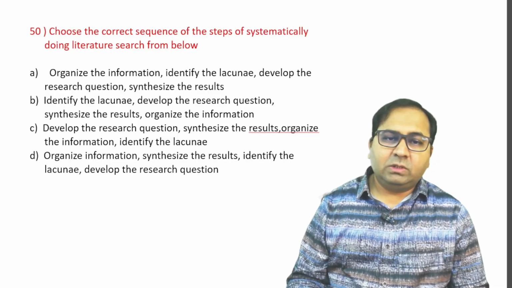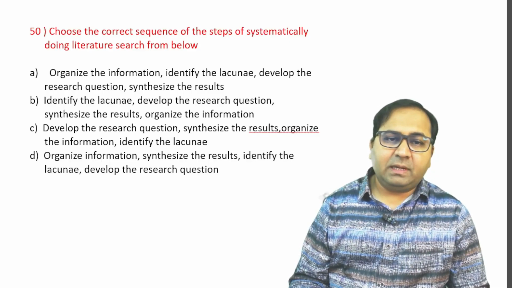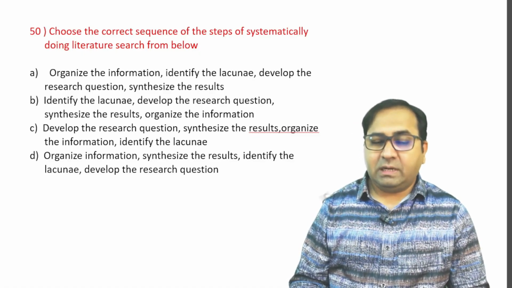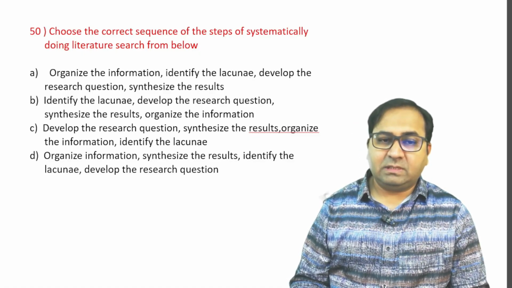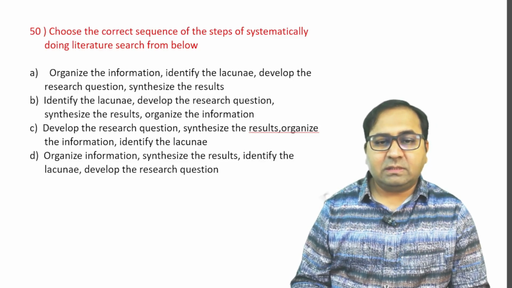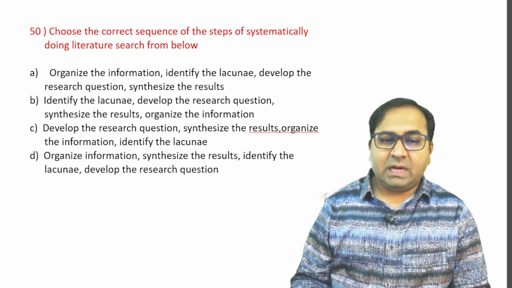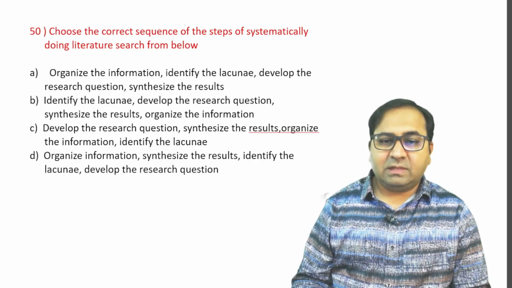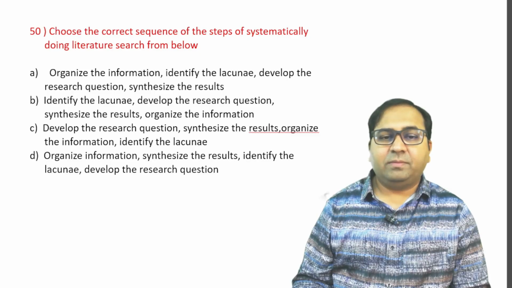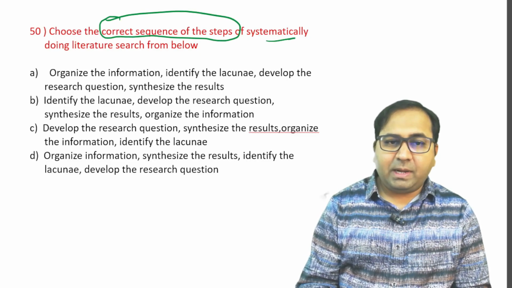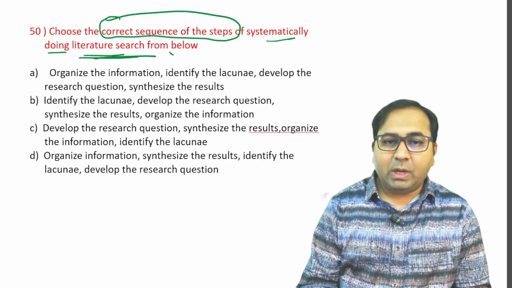Last question. Choose the correct sequence of steps of systematically doing the literature search from the below. Options are A. Organize the information, identify the lacunae, develop the research questions, synthesize the results. Or B. Identify the lacunae, develop the research questions, synthesize the results and organize the information. Or option C. Develop the research questions, synthesize the results, organize the information, identify the lacunae. Or option D. Organize the information, synthesize the results, identify the lacunae and develop the research question. So the correct sequence of steps of systematically doing the literature search from below